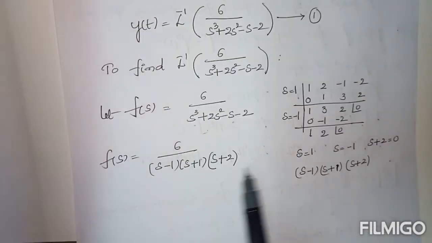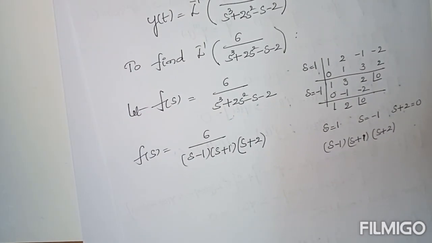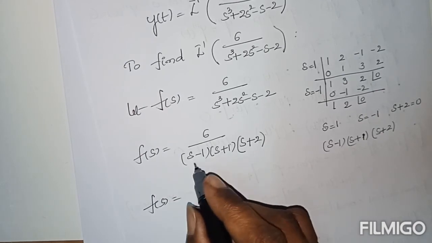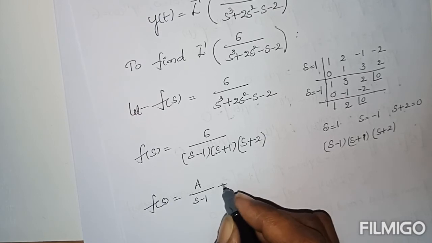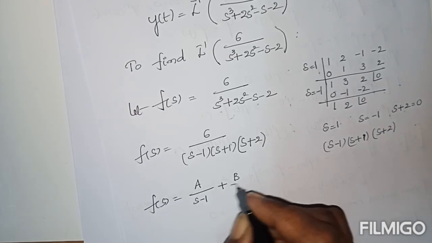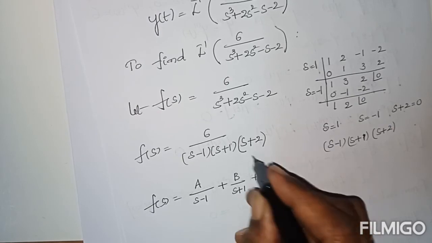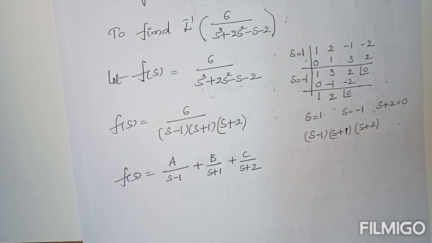But here three factors are combining, so we have to use the partial fractions method. F of S equal to, for the first degree factor, corresponding constant A by S minus 1. For the second factor, B by S plus 1. C by the third factor, S plus 2. This is called the partial fractions method.